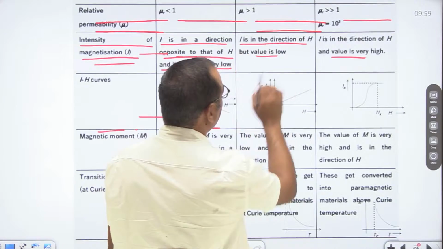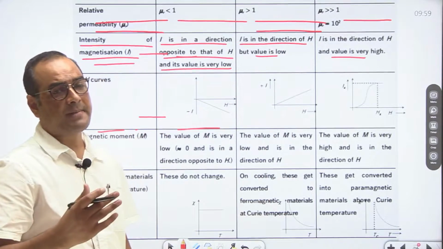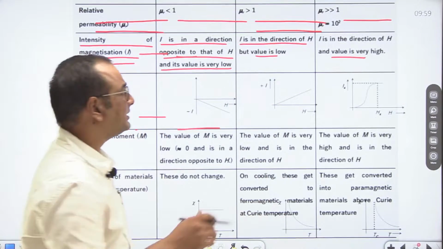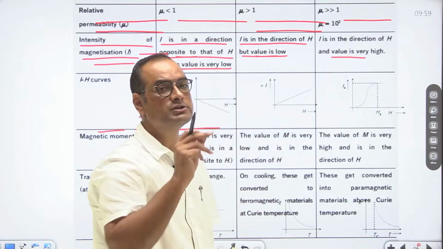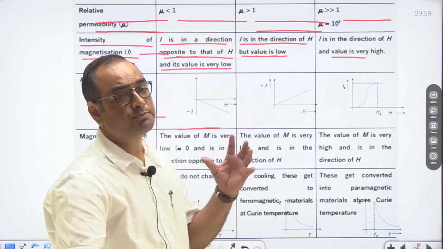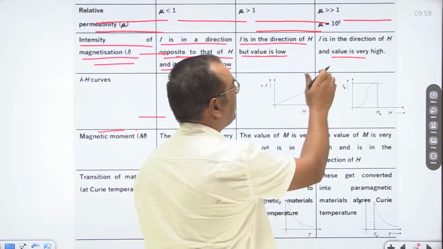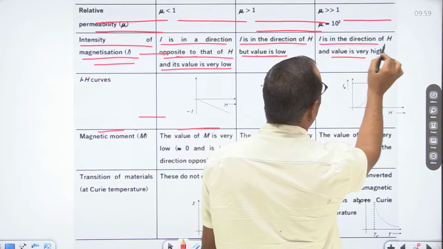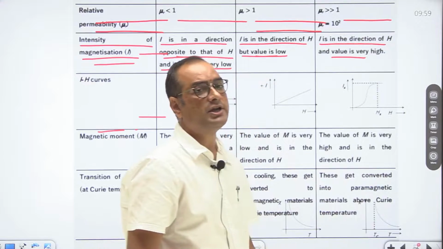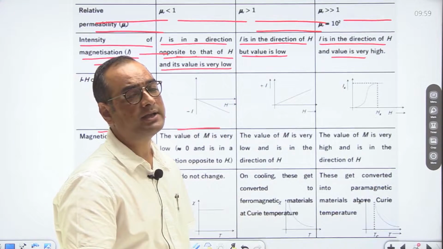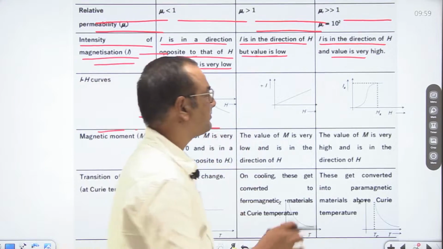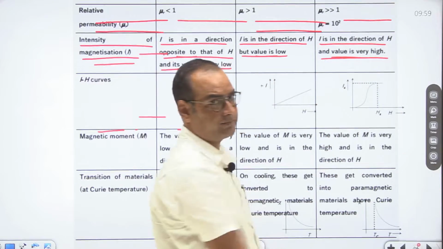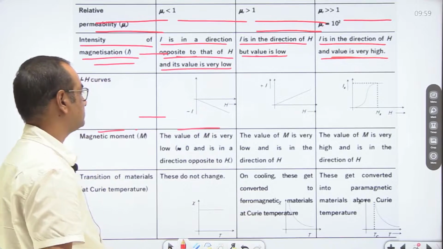Here also intensity of magnetization is in the direction of magnetizing field H, but the value is low, because there is poor attraction. But in case of ferromagnetic substances, I is in the direction of H, and its value is very high because they are strongly attracted.